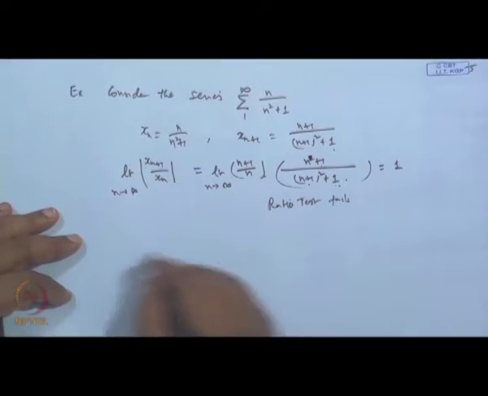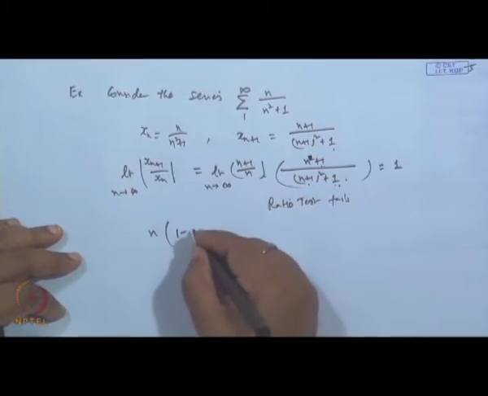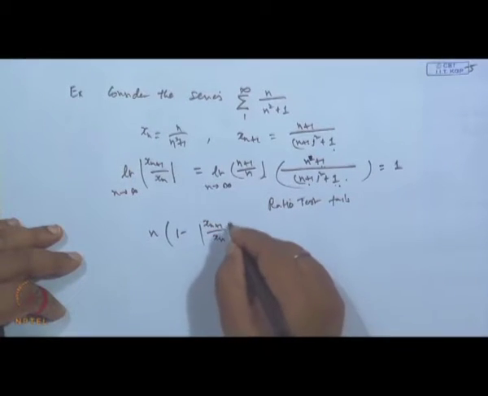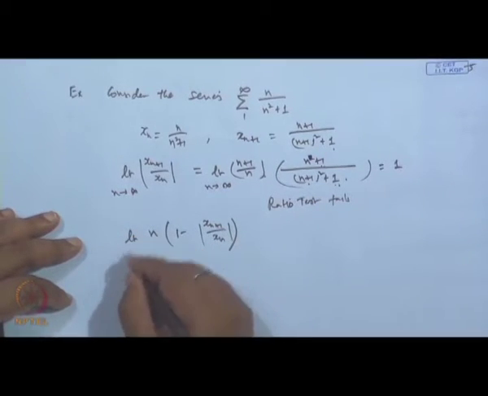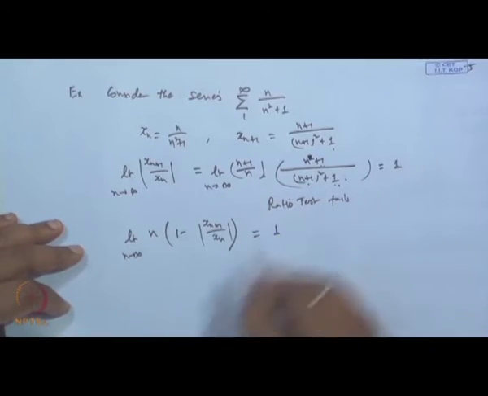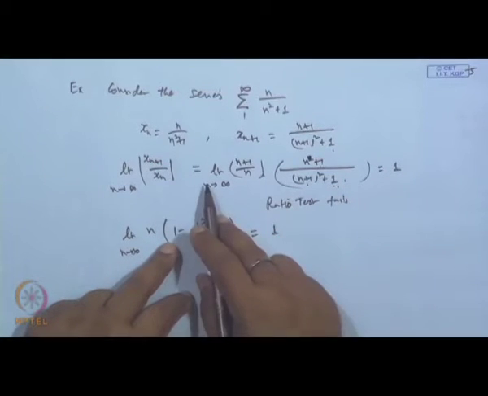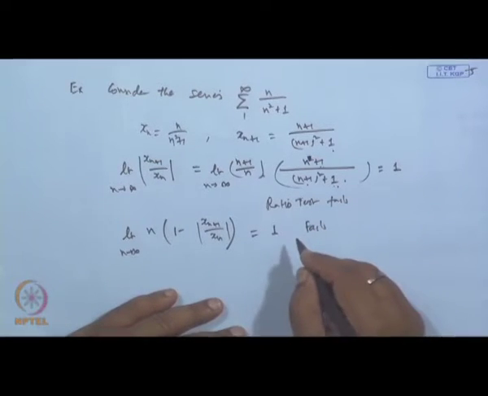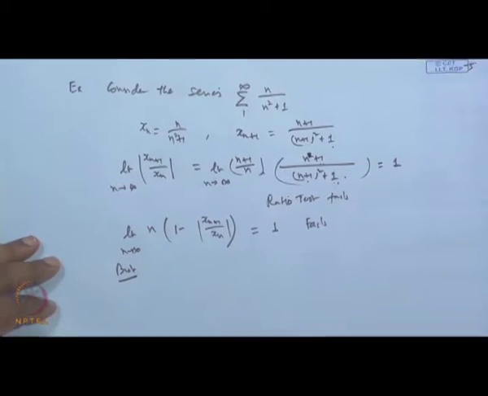Now, if I take Raabe's test, n into the quantity 1 minus x n plus 1 over x n, and take the limit of this as n tends to infinity, then again you will see this limit comes out to be 1. We can just solve it and get the limit to be 1. So again it fails. We are unable to decide by the corollary.